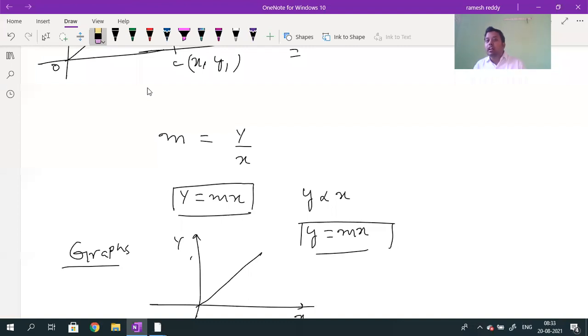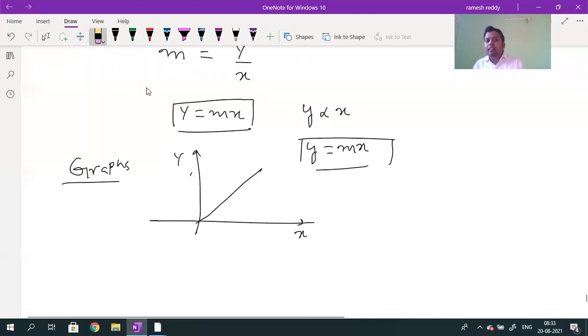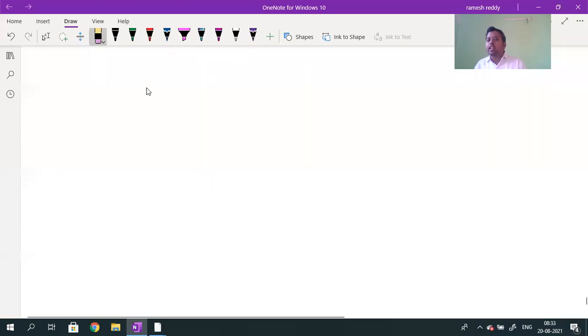All these you will come to know in mathematics, coordinate geometry. Even in your lower classes you studied all this. Now onwards, points are needed. So whenever I give an equation, first equation given is y is equal to mx. This is the equation for the straight line. If I give this equation, immediately you should be able to identify.